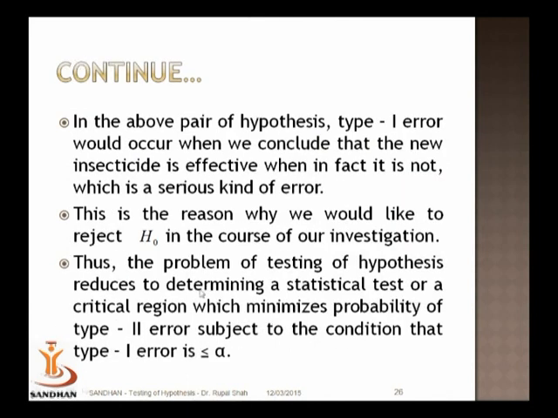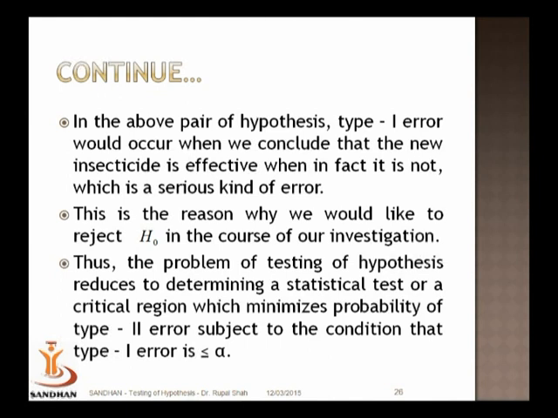What will be type 1 error here? So type 1 error would occur here when we reject H0, that means we say that the new insecticide is effective, when it is actually false, meaning when it is not actually effective. So concluding that the new insecticide is effective when actually it is not, it is more harmful, it is a more serious risk. Okay, so it is the more serious error.